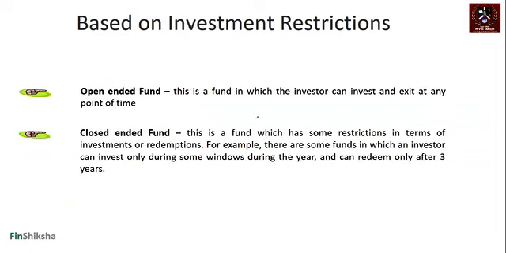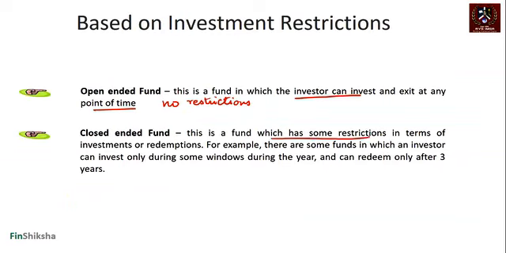An open-ended fund is a fund in which an investor can invest at any point of time, invest in and get out at any point of time, right? So no restrictions. No restrictions in terms of when you are investing and when you're getting out. So that's something called an open-ended fund. A closed-ended fund has some restrictions in terms of when you can invest or redeem.